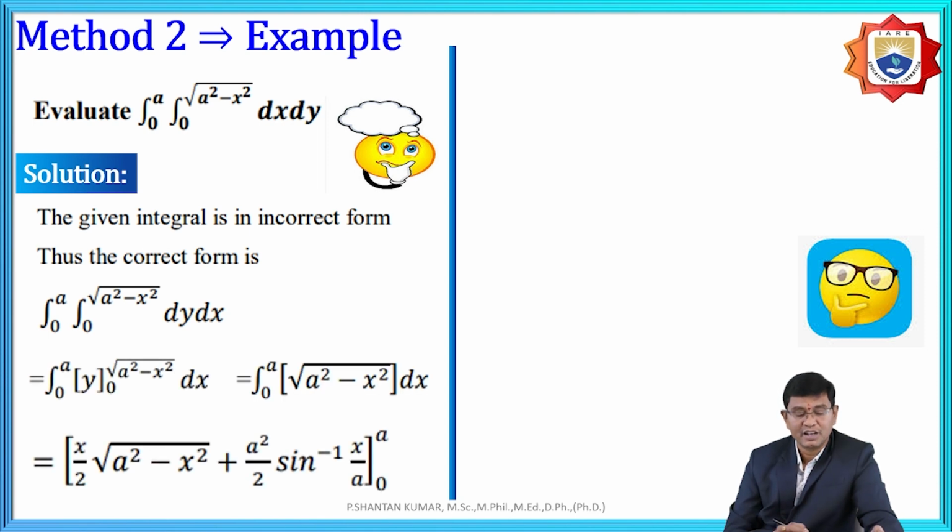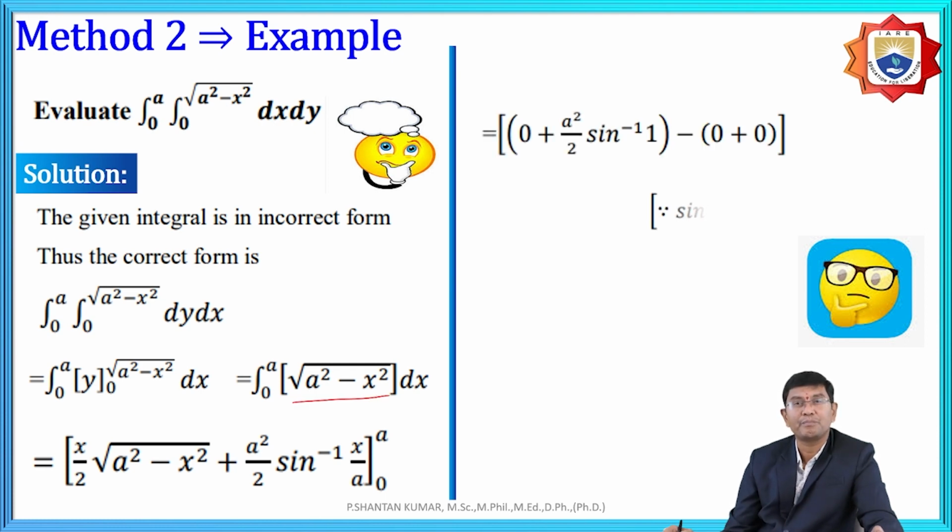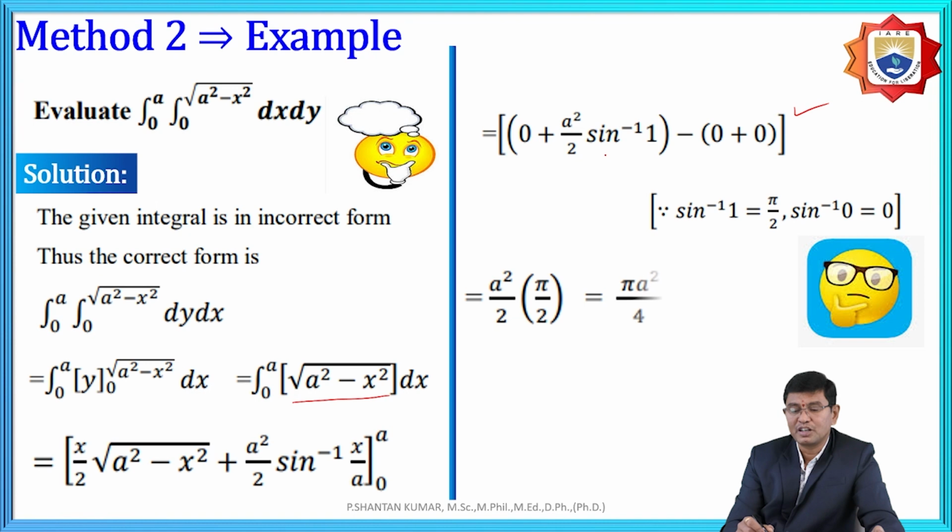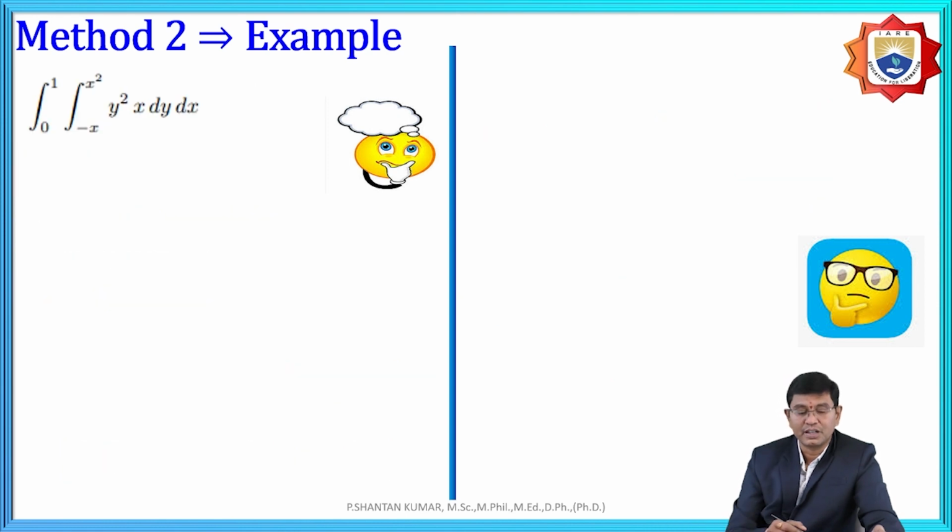Here root of a square minus x square is a formula based upon sine: x by 2 root of a square minus x square plus a square by 2 sine inverse of x by a. By replacement of upper and lower limits, sine inverse 1 is pi by 2, and for the lower term sine inverse 0 the value is 0. Therefore that is proper.